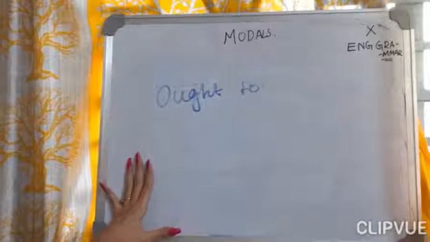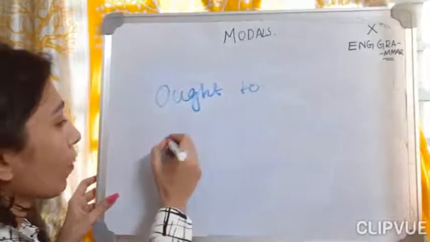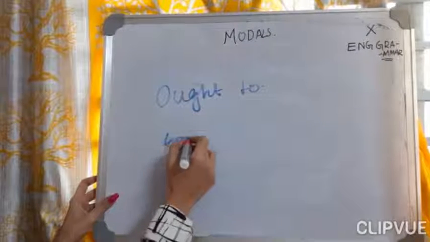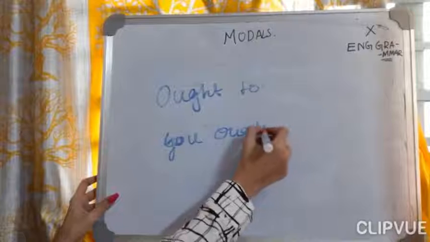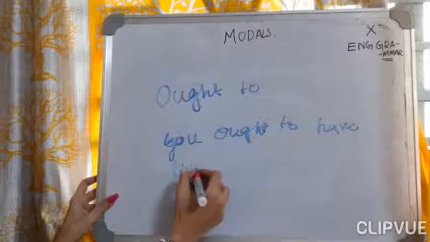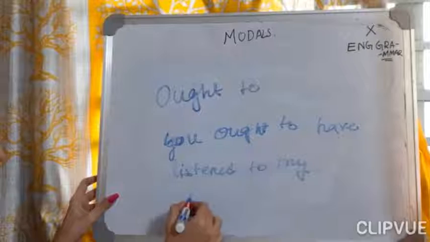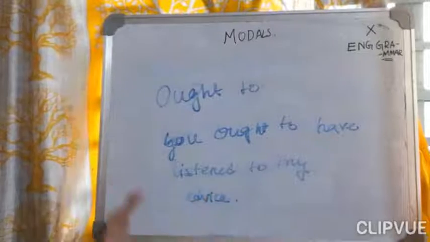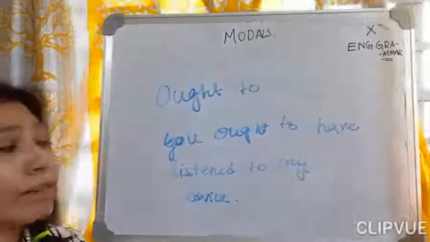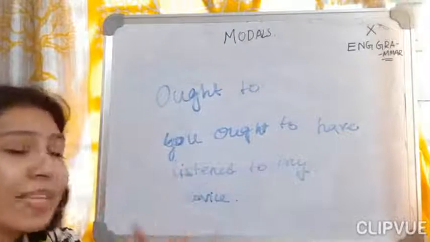Now, after this, one important thing about ought to. Read this sentence: You ought to have listened to my advice. This is a condition when the person is telling you that you ought to have listened to my advice beforehand. So this means that something has already happened, this advice has already been taken.